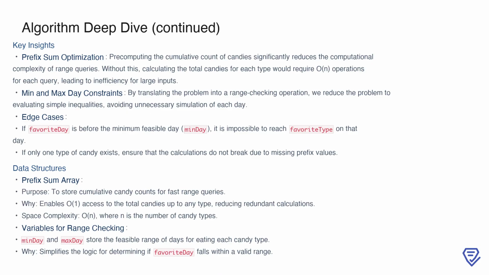When handling edge cases, we need to ensure that calculations don't fail if there's only one candy type or if the favorite day is very early. For example, if favorite day is earlier than the min-day, it's immediately clear that eating the favorite type on that day is impossible. These careful considerations ensure that our solution handles all scenarios correctly and efficiently.